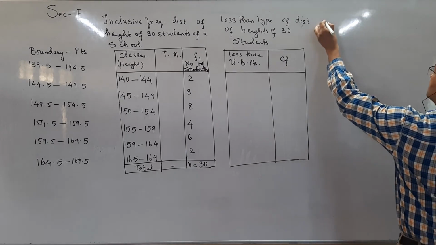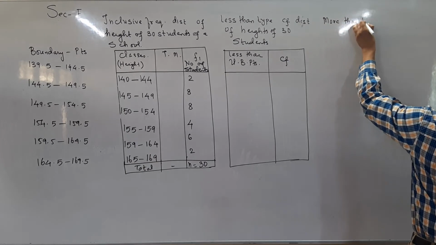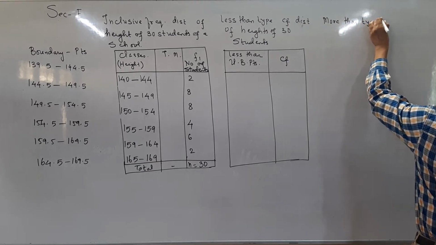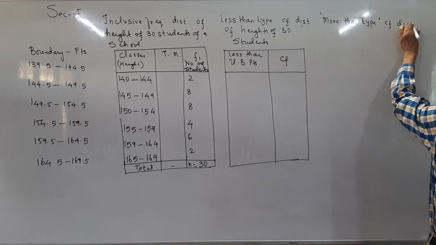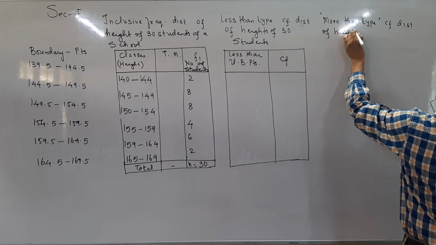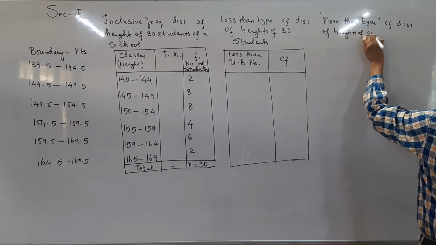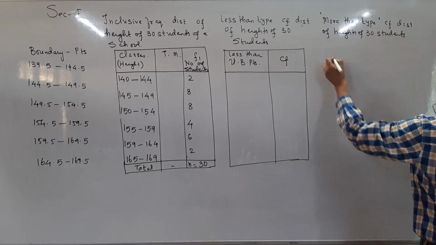Let me prepare that also title wise. More than type cumulative frequency distribution of heights of 30 students of a school.